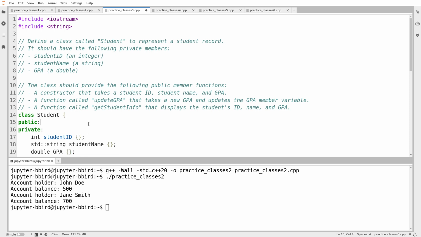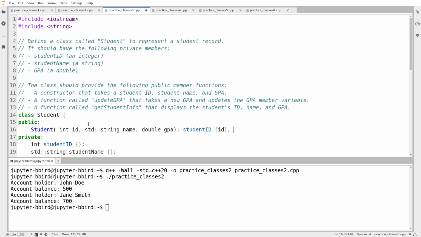And then I want, this is actually a less exciting exercise than the one we just did. Then I want a constructor that takes a student ID and student name and GPA. So it's initializing everything. I rather liked the bank account constructor, where one of the members was initialized to 0, not to one of the parameters. So, okay, int ID, string name, and double I'll just do lowercase GPA, and then I initialize my student ID member to be ID. I initialize my student name member to be name, and I initialize my GPA to be the GPA that was provided.